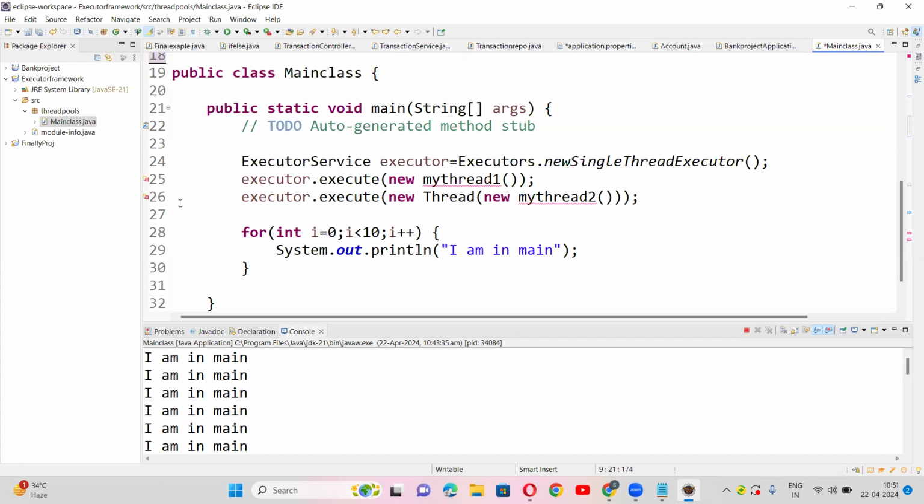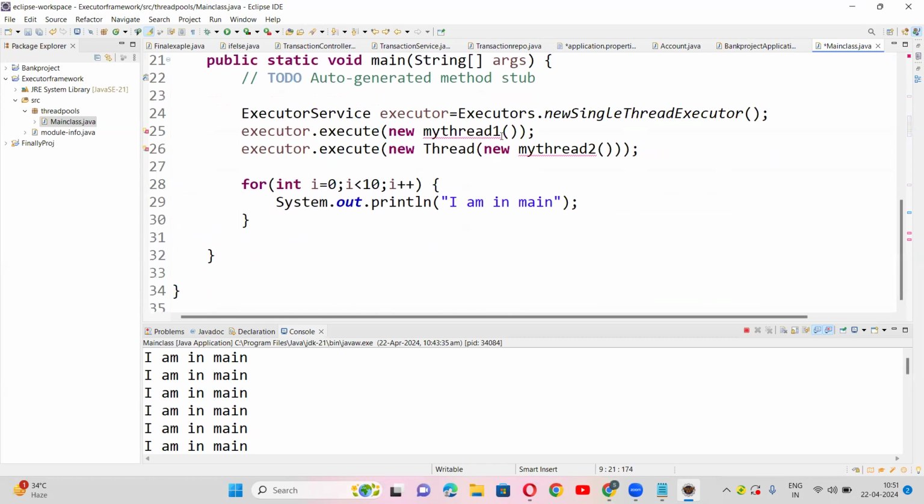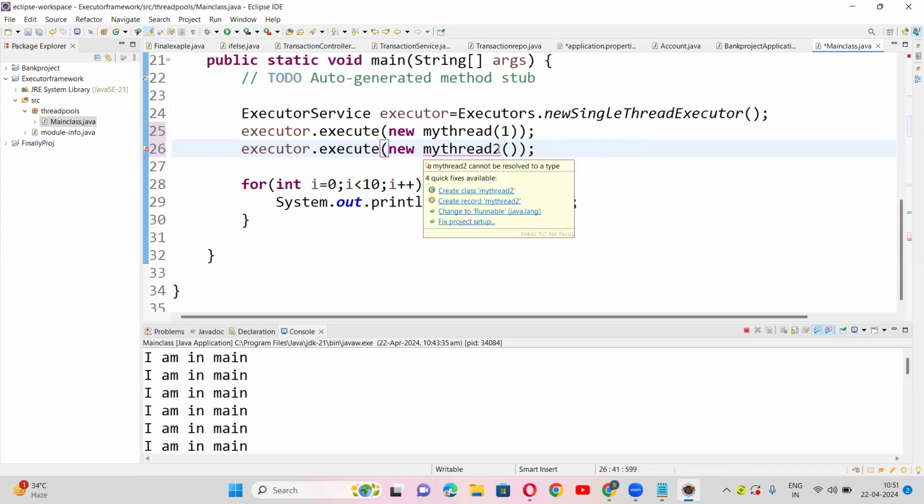So it's my thread, right? See, each object of my thread represents a separate thread. Even though it's not important to pass this argument, for us to understand it better, we're doing that.